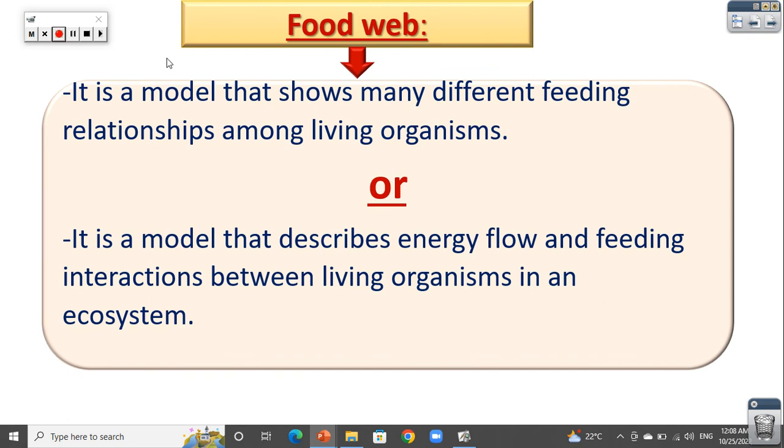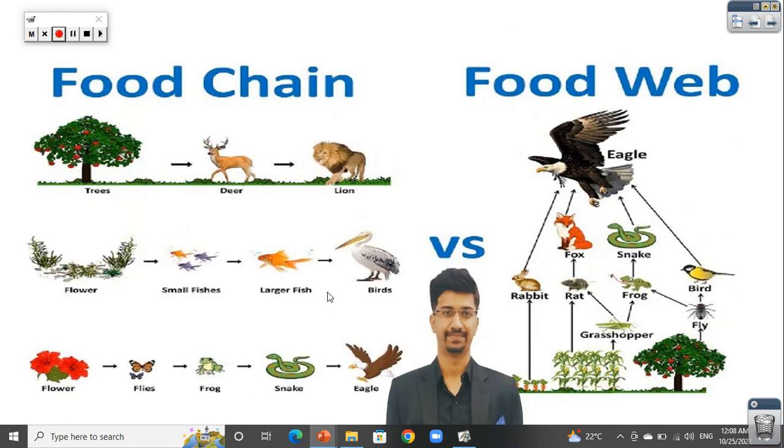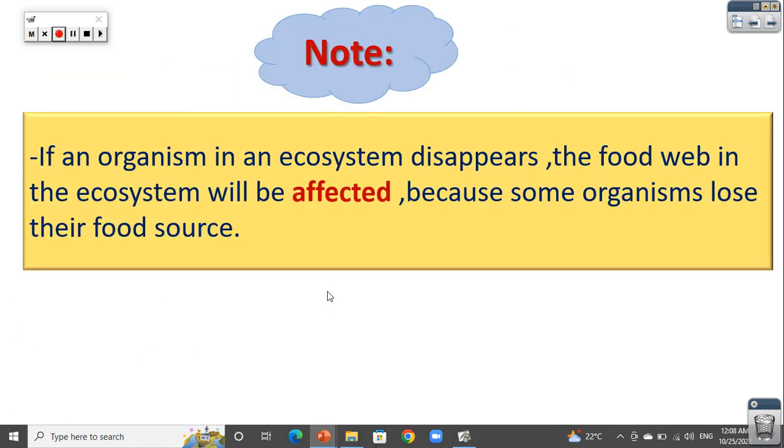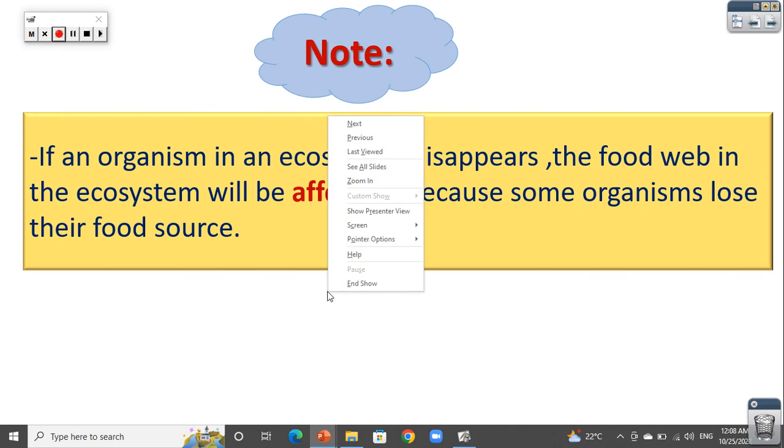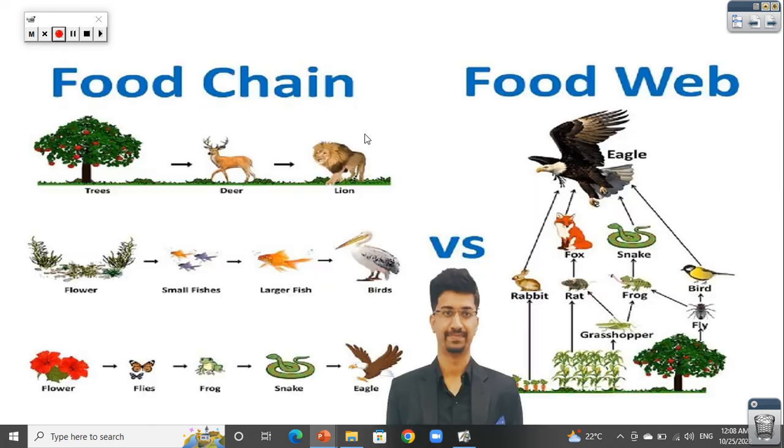So a food web is a model that shows many different feeding relationships among living organisms, or a model that describes energy flow and feeding interaction between living organisms in an ecosystem. And we can also say that a food web is a group of food chains.